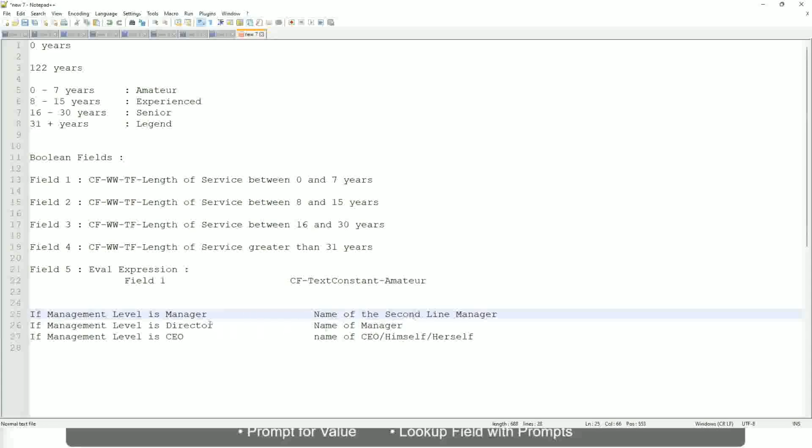It will be dynamic depending on the worker. So you have to return something that is stored in a field, and select that field. Manager's manager, level 02, etc. These are available fields. So you have to select those and not hard code something like amateur, senior, or legend. So in this case, evaluate expression is a better fit.